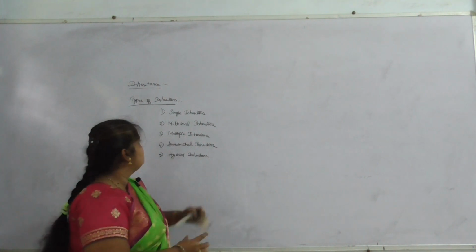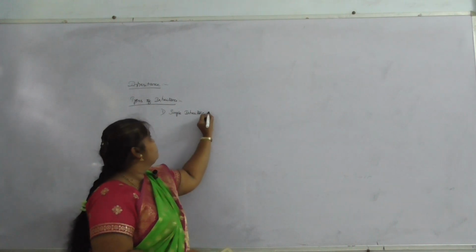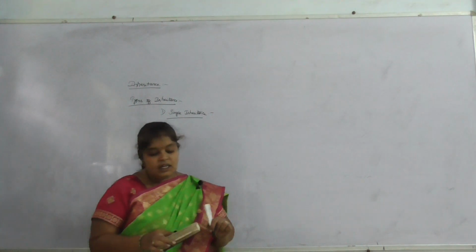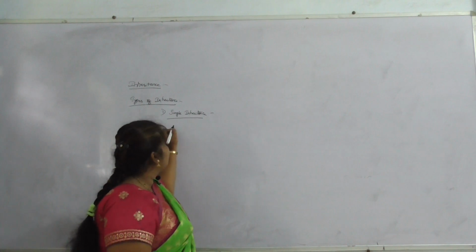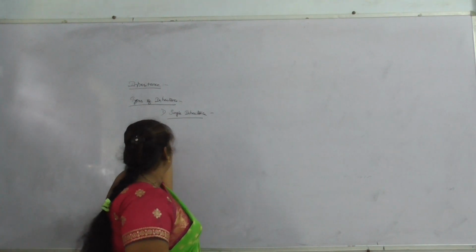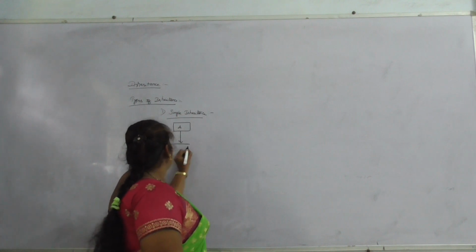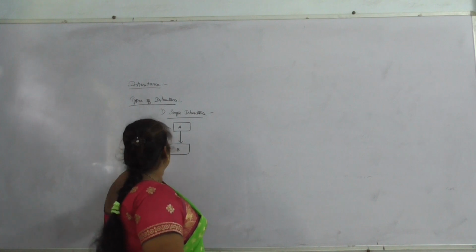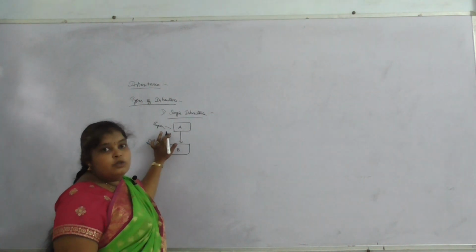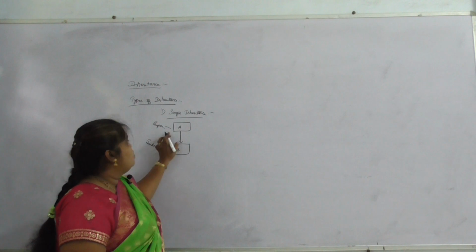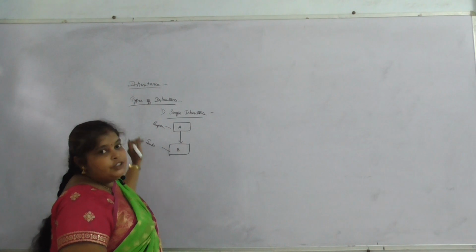Coming to single inheritance. So here we have single inheritance. In this single inheritance, only one superclass and one subclass can be taken. That means one superclass and one subclass. Let's take a diagram. Class A is taken, and that can be inherited to class B. So here A is called superclass and B is called subclass, otherwise called base class and derived class, and also parent class and child class.